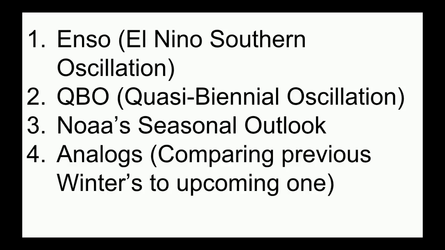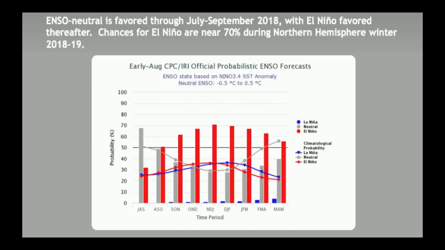But I know that the first one is the ENSO outlook. ENSO neutral is favored through July through September 2018. We don't need to worry about that since July through September is not winter. But then El Nino is favored thereafter. Chances for El Nino are near 70% during Northern Hemisphere winter 2018-2019. NOAA is fairly confident that there will be an El Nino forming. However, I'm also fairly sure that there will be an El Nino forming, but it is a little bit iffy.